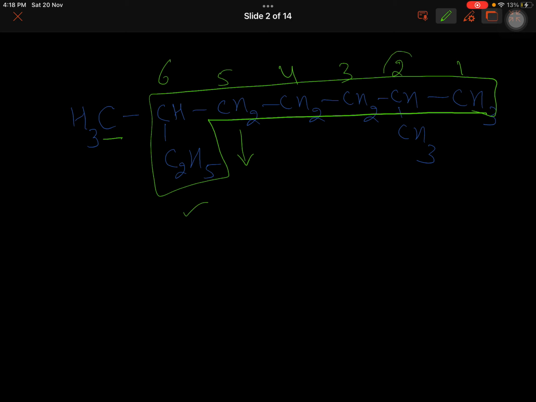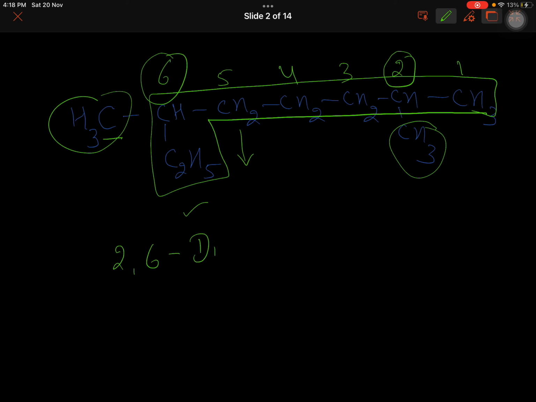So I am taking this one. And on the second carbon, the concept is the same as the previous one. Only 1 carbon is extra here. So second carbon, and this is the 6th carbon. They have methyl substituents on them. So I will write 2,6, hyphen, and it will be dimethyl. There are 2 methyls, so I have to write the numbers 2,6. On them the substituent is there, and the parent compound has 8 carbons, so it becomes 2,6-dimethyloctane. Octa is 8. This is how we write the name.